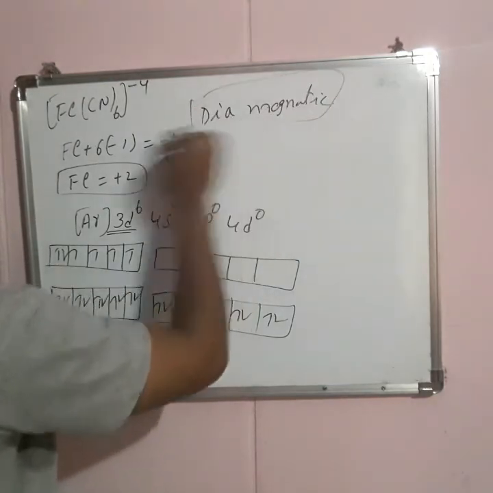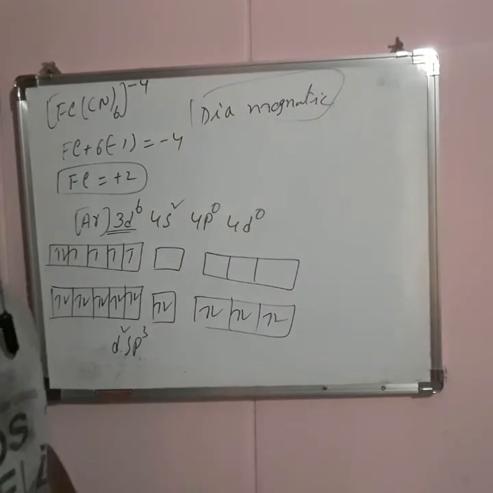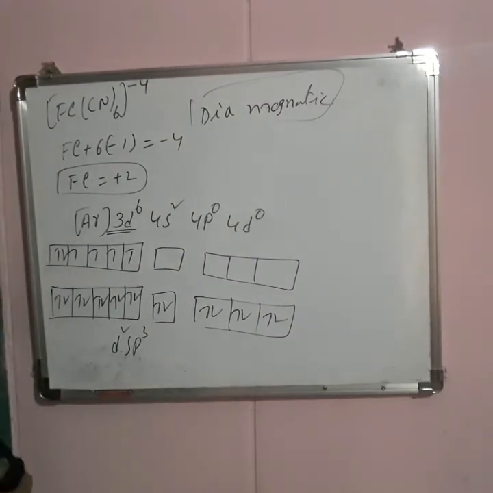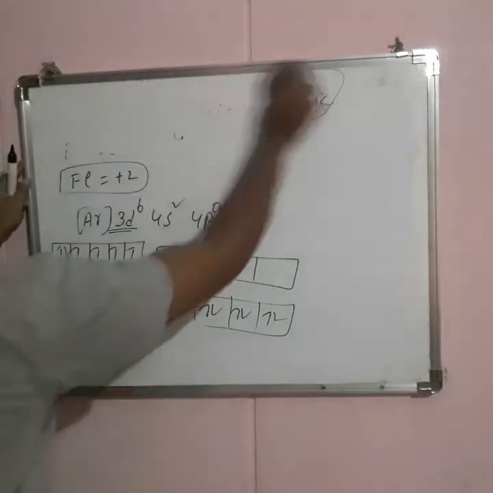Okay. One more example: hexafluorido cobalt 3 ion. Let us try.